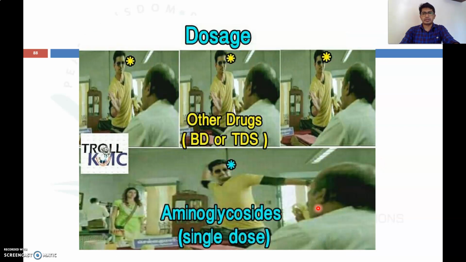Now coming to the dosage, usually other antibiotics are administered daily two times or daily three times, but for aminoglycosides a single dose daily is enough. So that is another advantage, but the problem is these are not active orally. We have to administer them by the parenteral route.